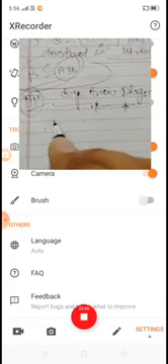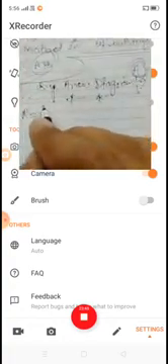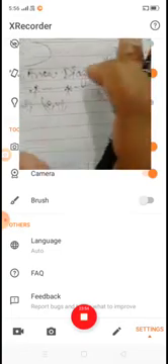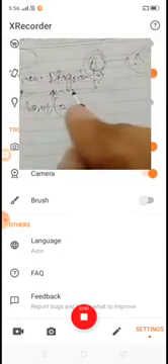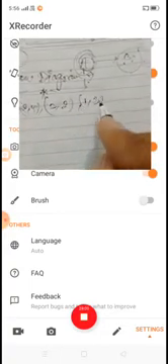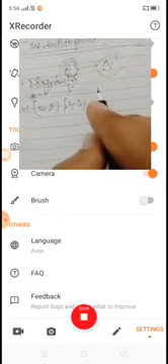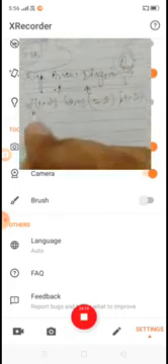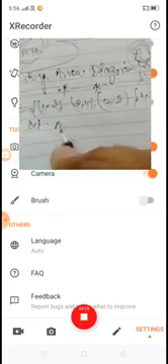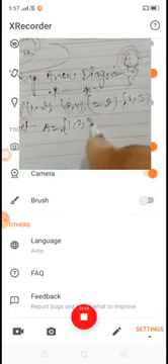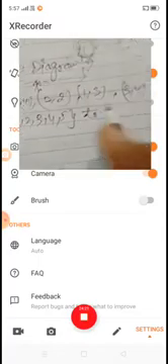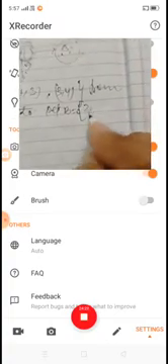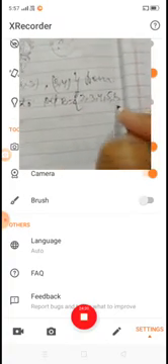Suppose we take an example. Suppose any relation R is given by 1 2, 2 4, 3 2, 1 3, 3 4, from set A equal to 1 2 3 4 5 to set B equal to 2 3 4 5 6 and 7.